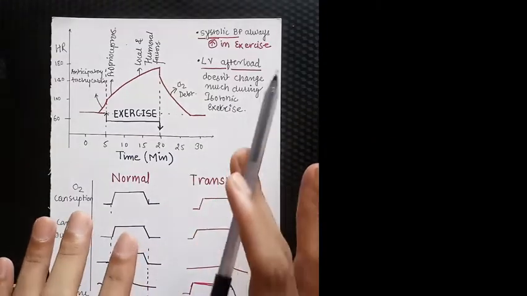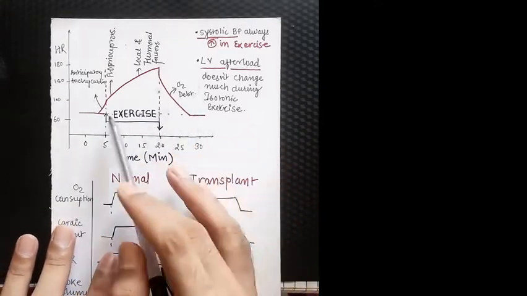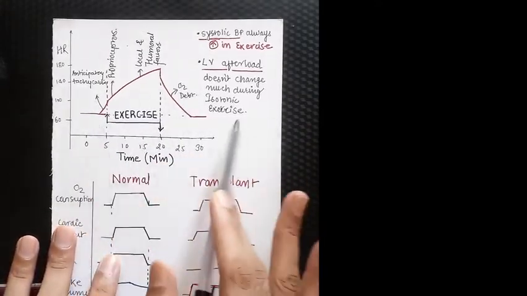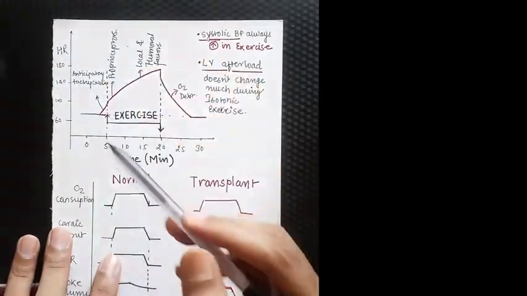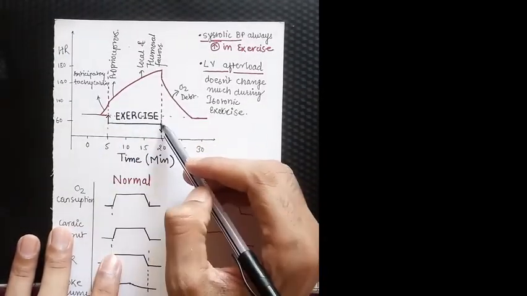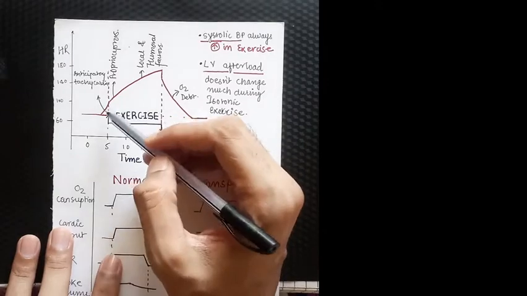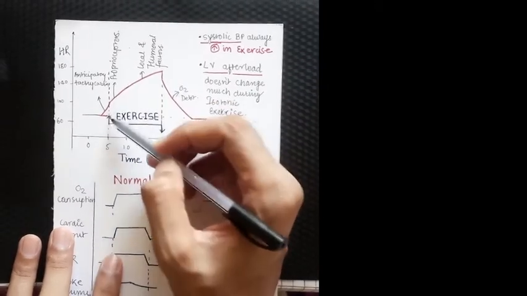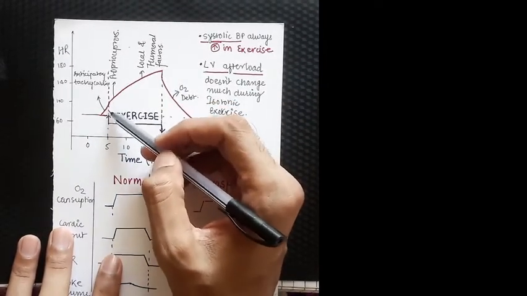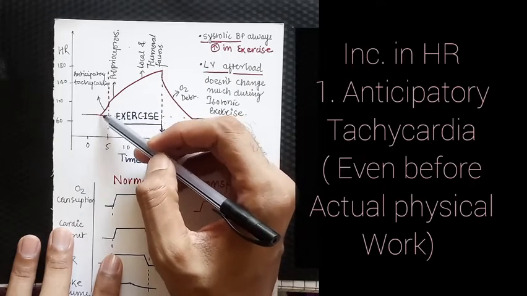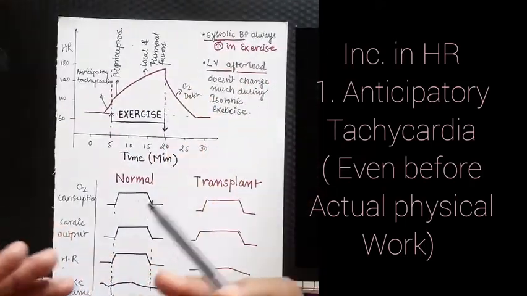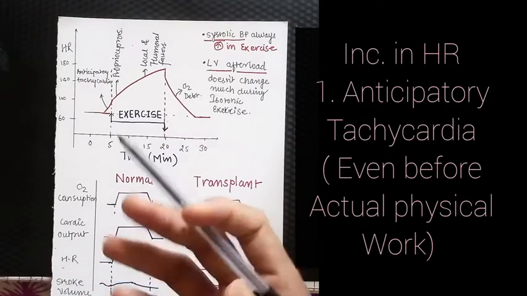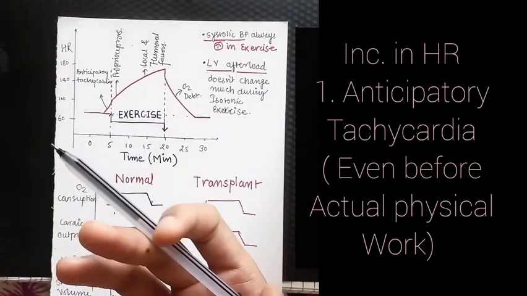This is the graphical representation of how heart rate changes in time during exercise. On the x-axis we have time and on the y-axis we have heart rate, and this portion represents exercise. We can see that the heart rate is increased even before the physical work, even before the starting of exercise. There is an increase in the heart rate. It is due to anticipatory tachycardia, in which our body prepares itself for the next movement, the next exercise.